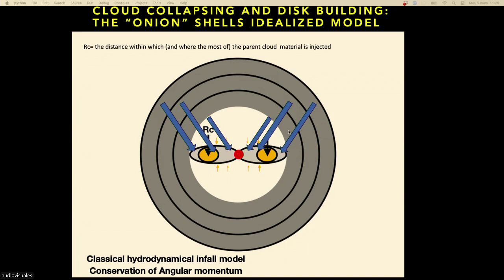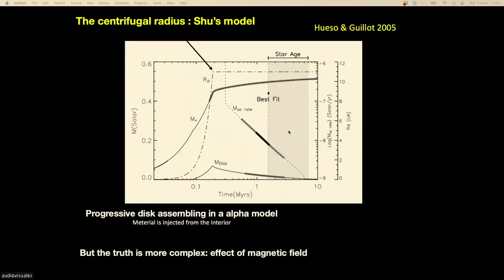Okay. So we introduce the concept of what is called the centrifugal radius. And this is a beautiful work of a Spanish collaborator that some of you may know, called Ricardo Hueso. And so here you see the time. This is time. Alors, there are many things, okay. But here you have to look at this curve, and you look at this scale. So this curve is called the centrifugal radius.